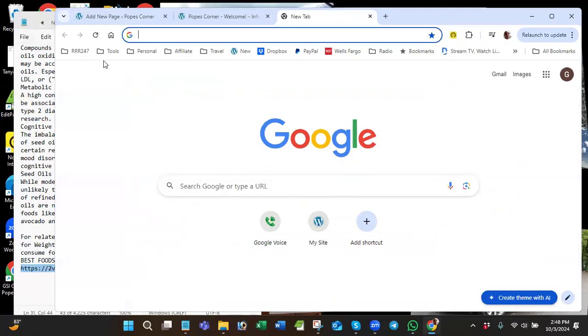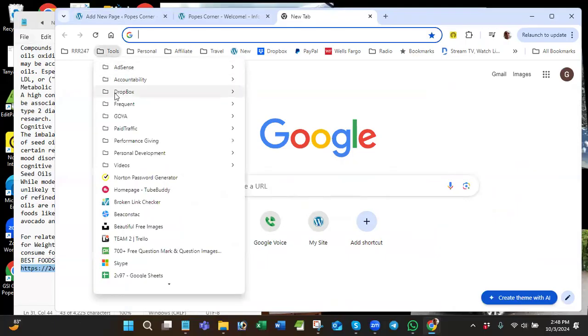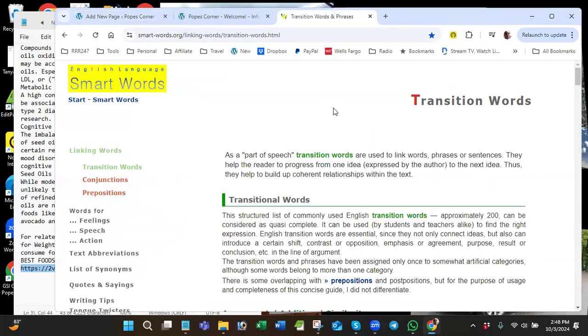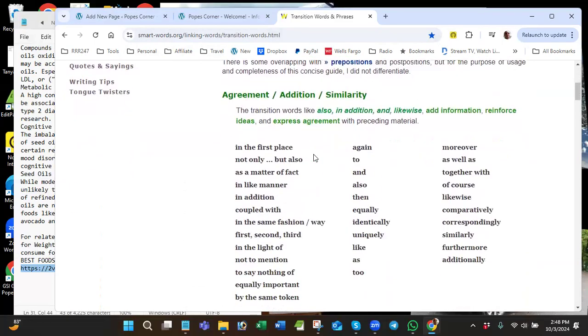I have it under tools, and I have it under my folder frequent, and you come down here to transition words. I recommend that you bookmark this or do like Doug and Google it and come up with your own. This is probably from a university or something, smartwords.org. Okay, so this is a whole website that teaches you how to write. Anyway, here's a whole list.